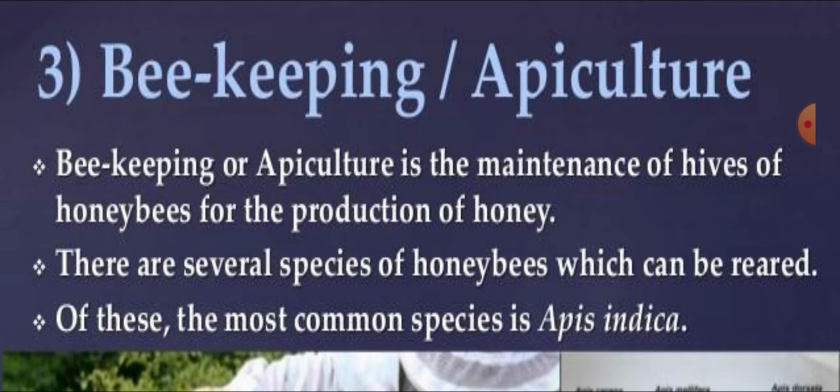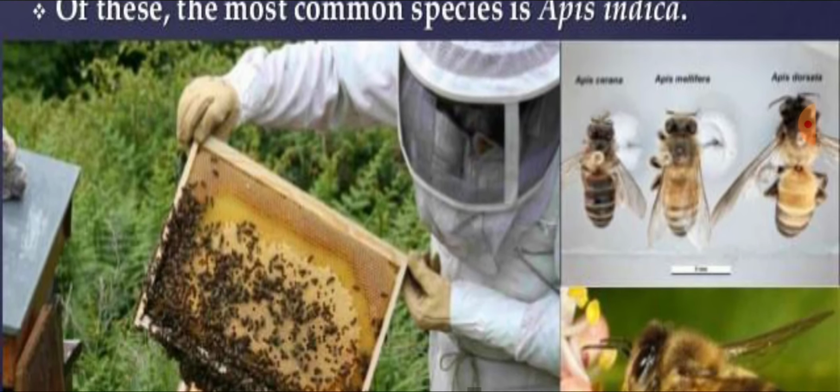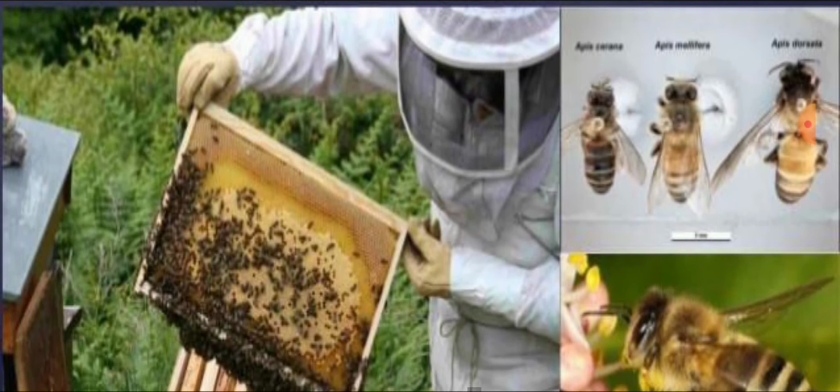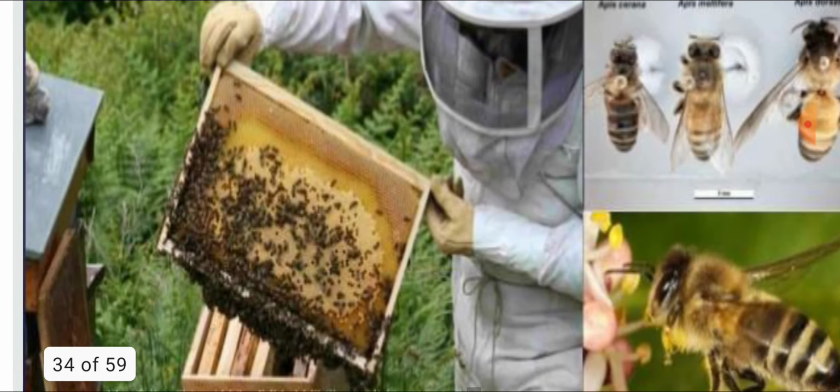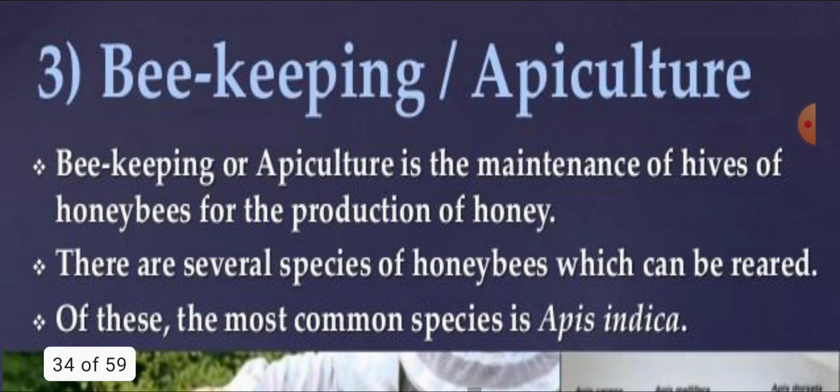Then along with agriculture you can do apiculture, that is beekeeping. Beekeeping is the maintenance of hives of honeybees for the production of honey. Several species of honeybees are grown, like Apis indica. Here in the figure you can see how apiculture is done for the production of honey.